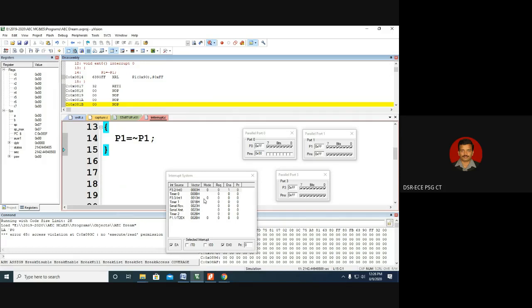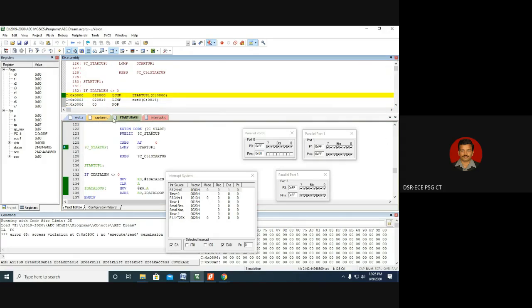So those things we don't need to worry about, because when we write a C program, these things are taken care of by the compiler, the KEIL IDE itself. But we need to understand, whenever the interrupt comes, program execution goes to the 0003 vector address. In the vector address only we are jumping to 814. In 814 only, the interrupt service routine that we have written is